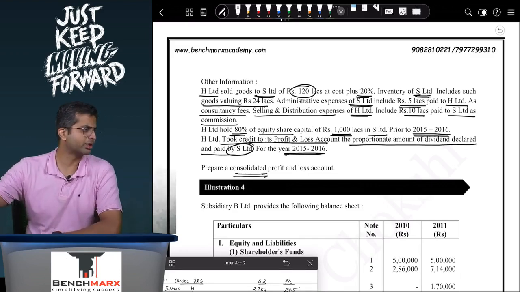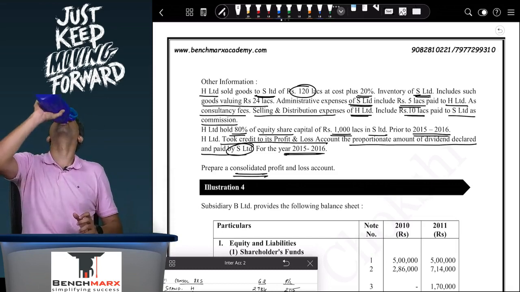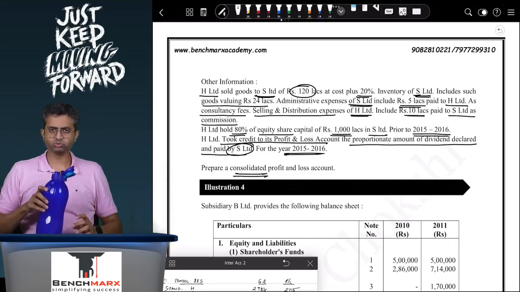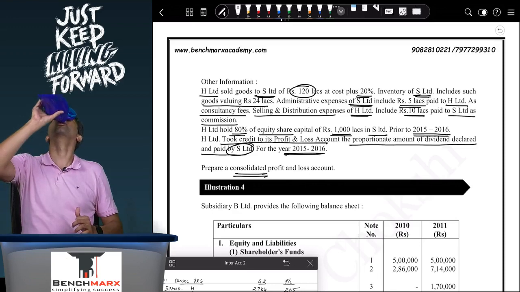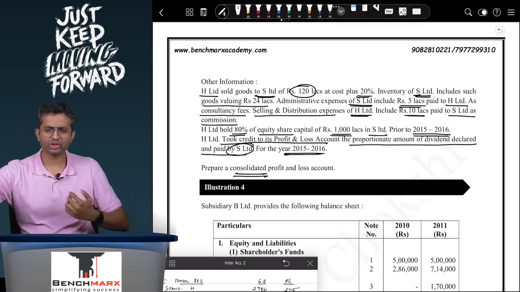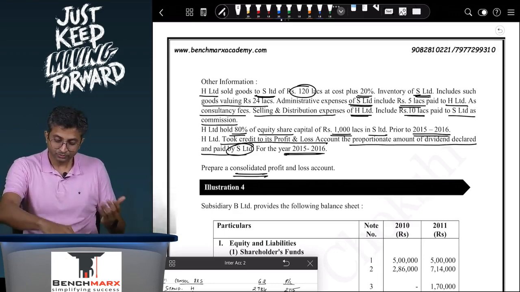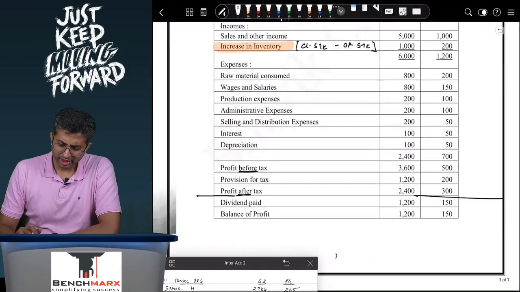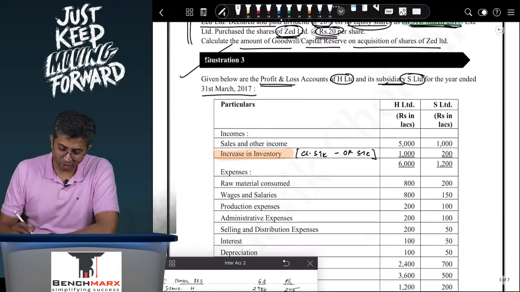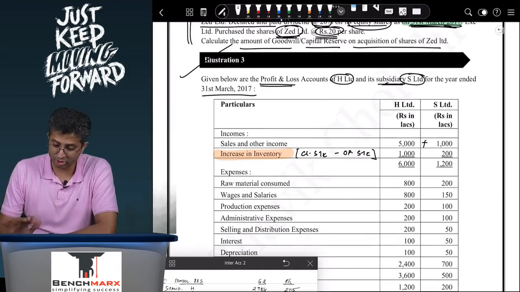Prepare a consolidated profit and loss account. So rather than preparing a full-fledged consolidated profit and loss account, you can try to directly take the totals over here. So ideally your total should be 5000 plus 1000 total.